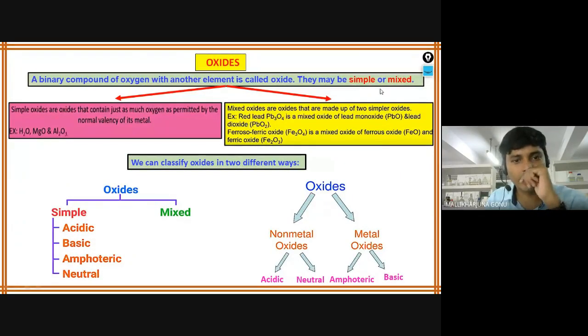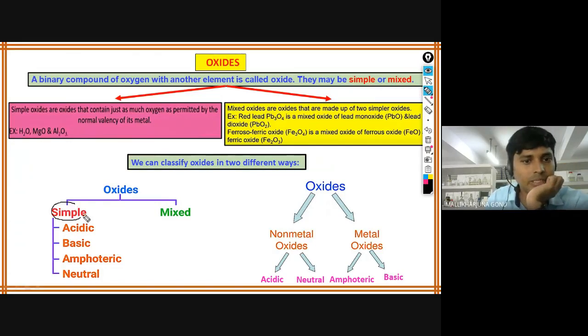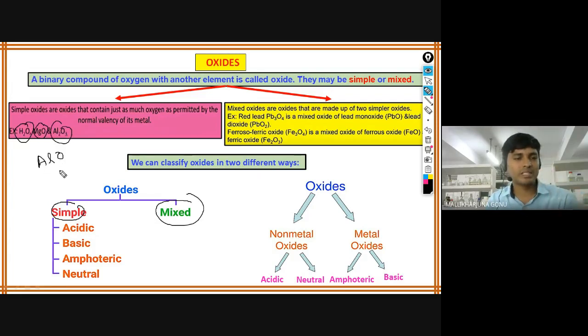Oxides. So different types of oxides I have explained already. What are the different types of oxides? Simple oxides, mixed oxides. Both types of oxides are available in this case. So these are the simple oxides: H2O, MgO, Al2O3, whatever the valency is, that much only is accepted. For example, the valency of aluminum is 3, so that much will be the oxygen, Al2O3. So this is a complete oxide. These are called simple oxides.